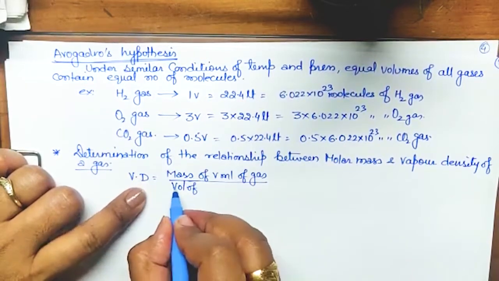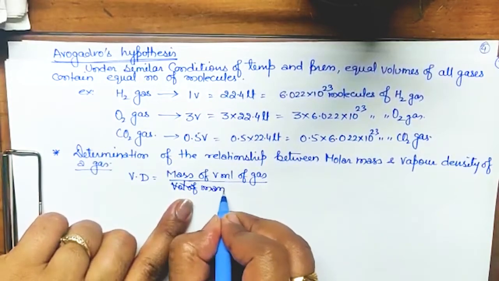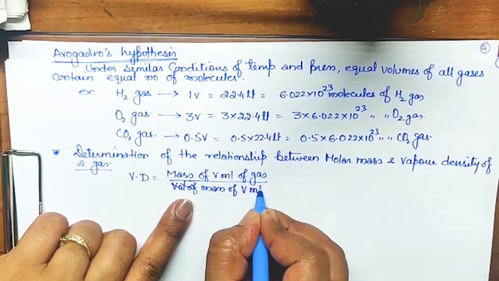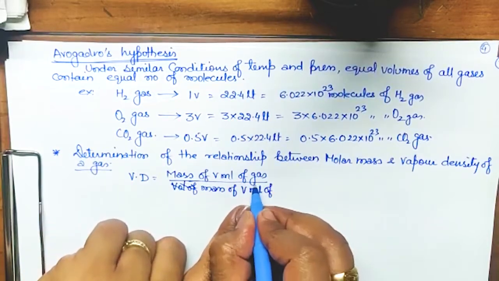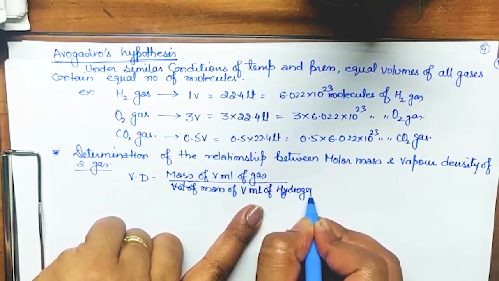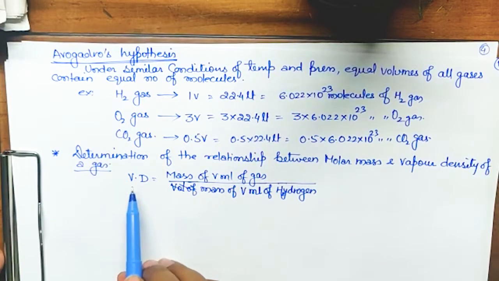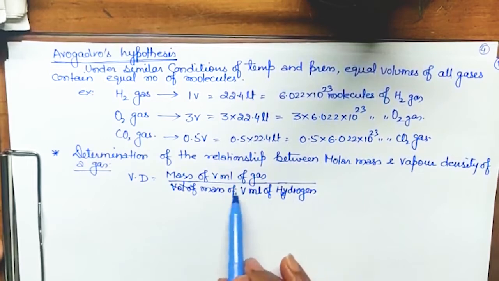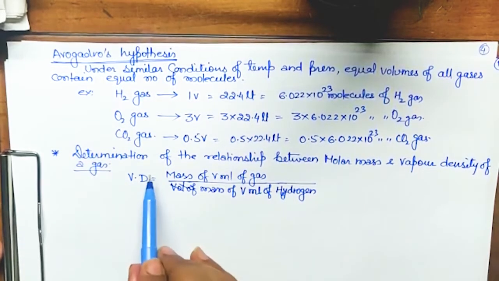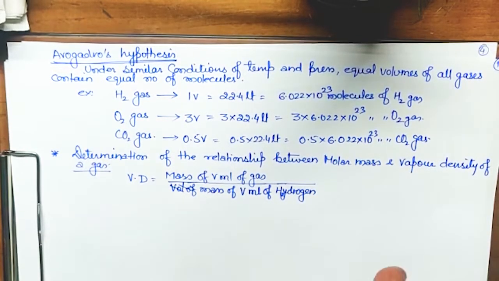Volume, we can change in this word: mass of V ml of hydrogen. Okay, got what I am saying? Vapor density is defined as the density with respect to V ml of hydrogen. The density of a gas with respect to V ml of hydrogen, that is, mass of V ml of gas upon mass of V ml of hydrogen. So we'll explain it.